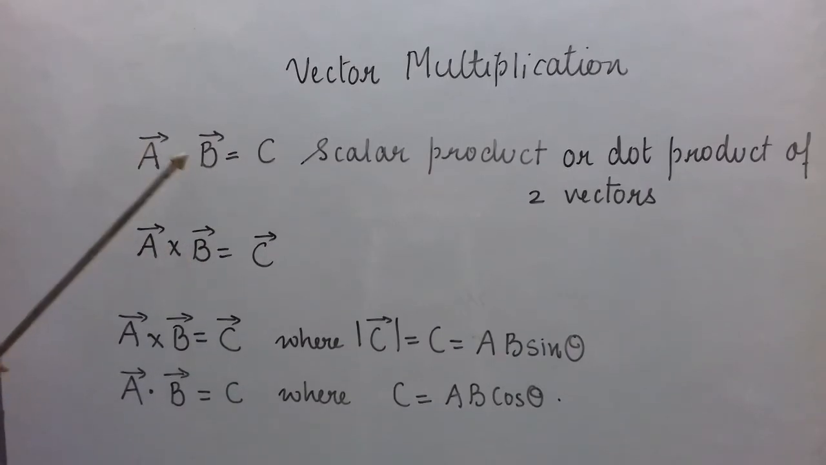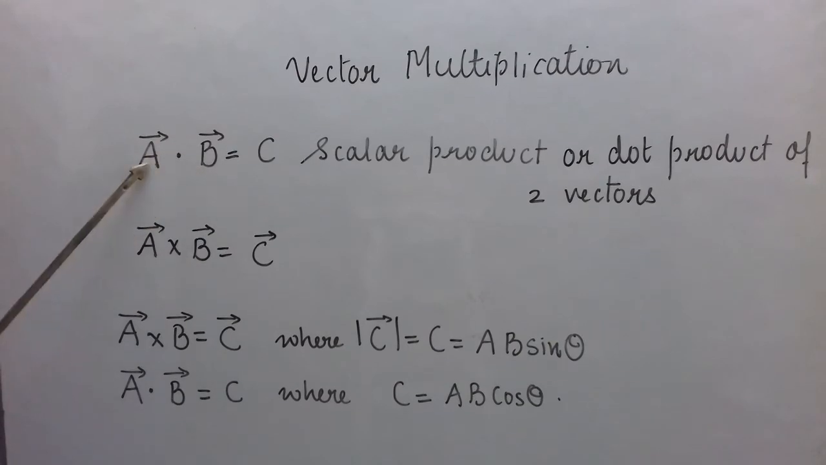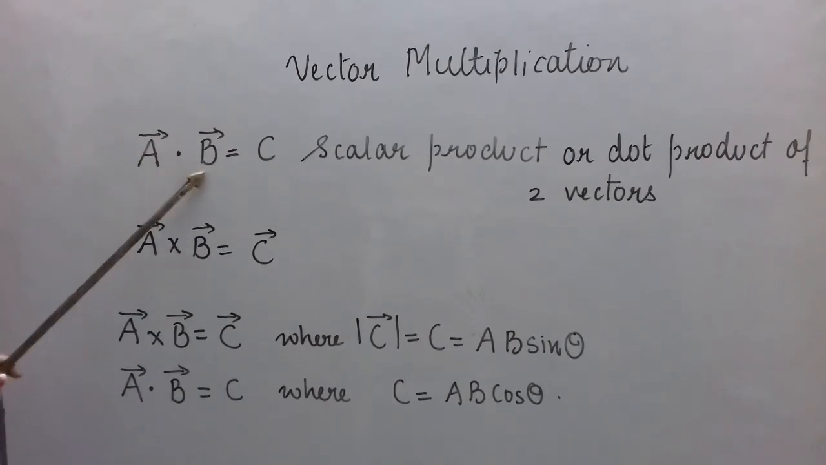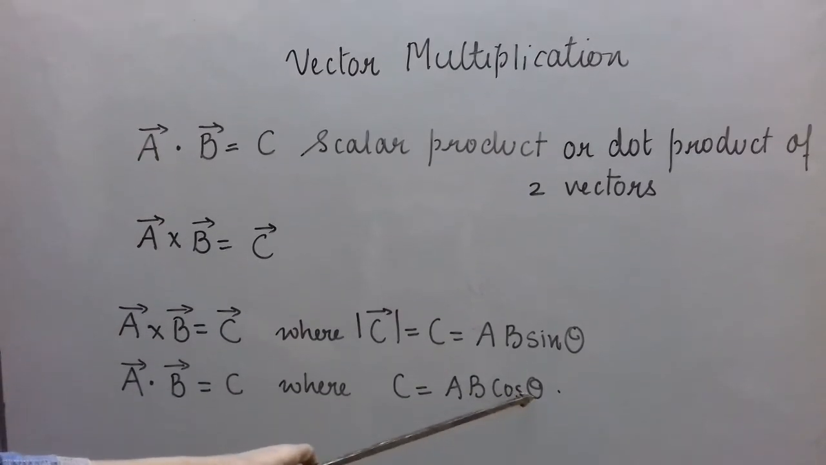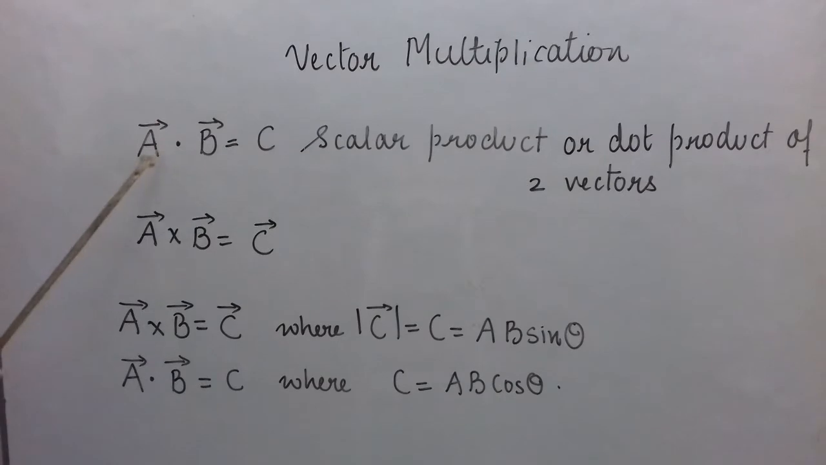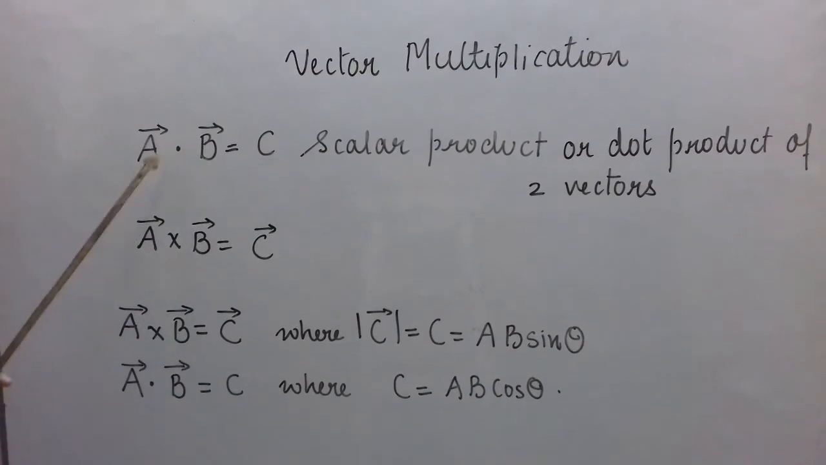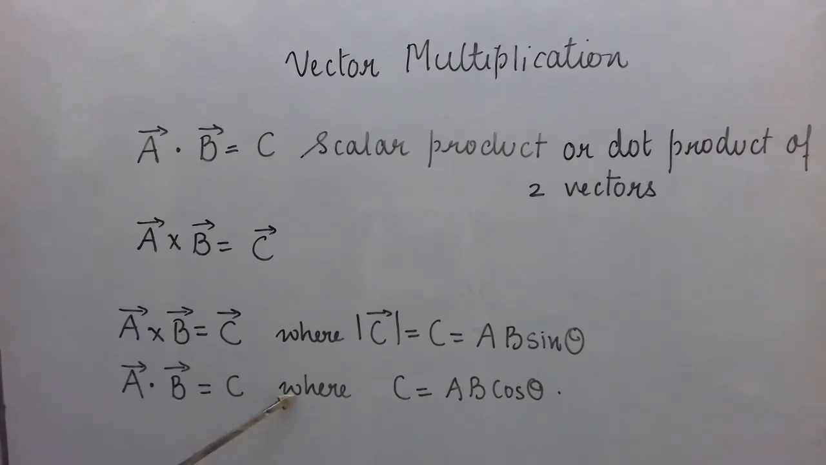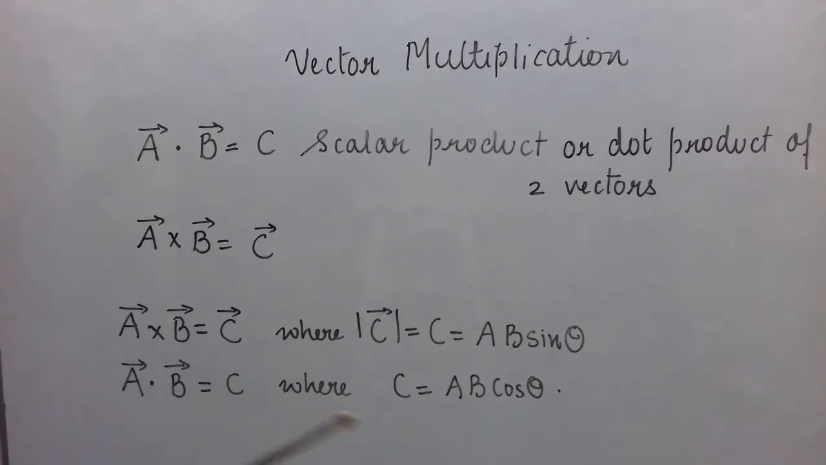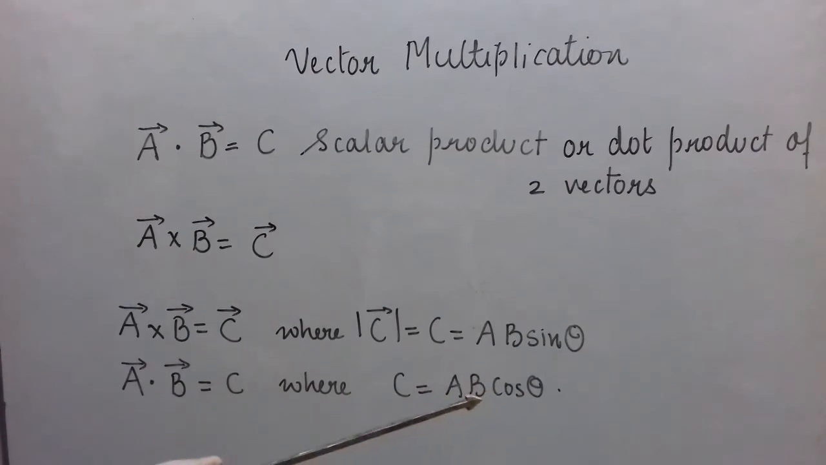Let us say A bar and B bar are two vectors which have magnitude A and B respectively. And let us say theta is the angle between them. Theta is this symbol. Theta is the angle between the two vectors. Then A bar dot B bar is equal to C. C is a scalar quantity and C's magnitude is AB cos theta.